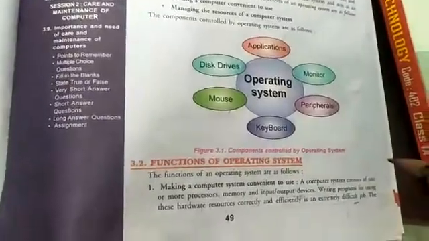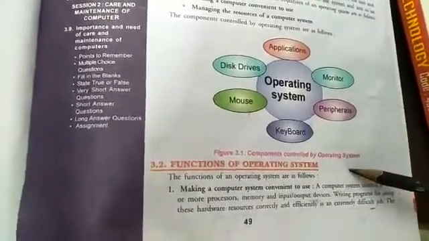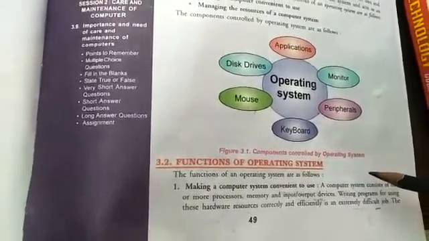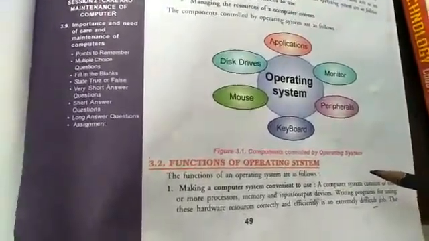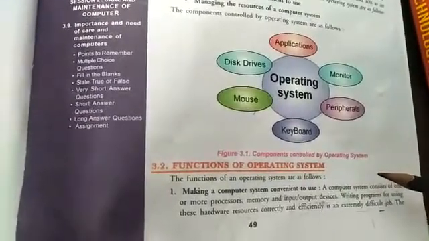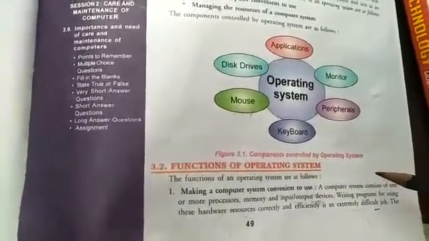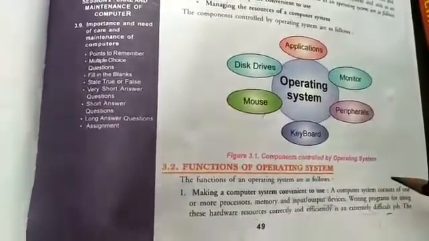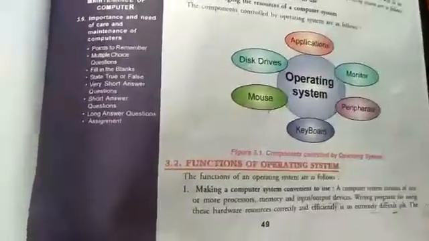Next topic is functions of operating system. There are various functions of operating system. We will discuss 4 functions of operating system. First is making a computer system convenient to use. Convenient to use means you can easily use the system in an effective way.